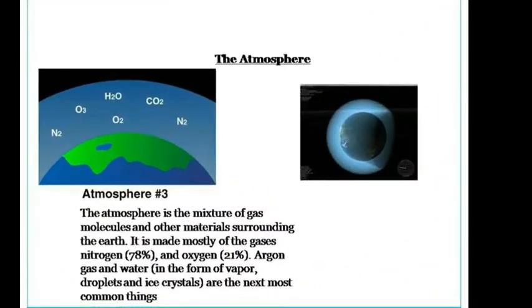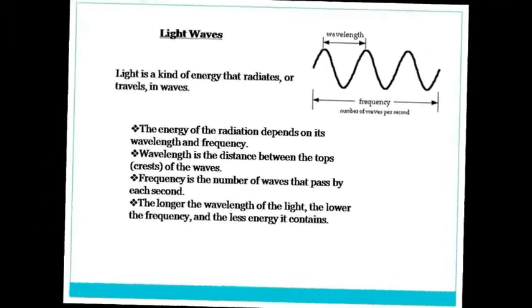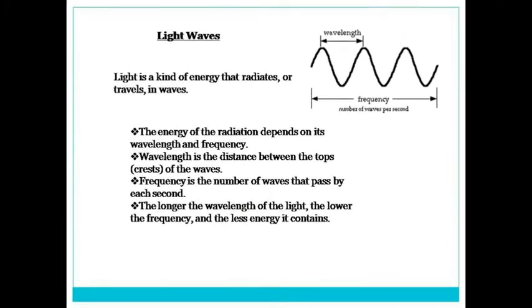Before looking at this, let us have a look at the atmosphere. The atmosphere consists of gas molecules, namely nitrogen, oxygen, argon gas and also water droplets. And we must also have an idea of light. Light comprises electric and magnetic fields, that is, it is an electromagnetic wave. It travels through space as waves, and the wavelength is the distance between two successive crests, and the frequency of the wave is defined as the number of waves per second.